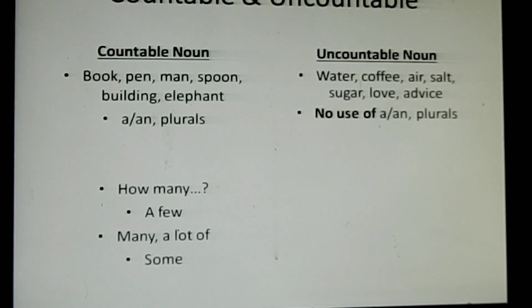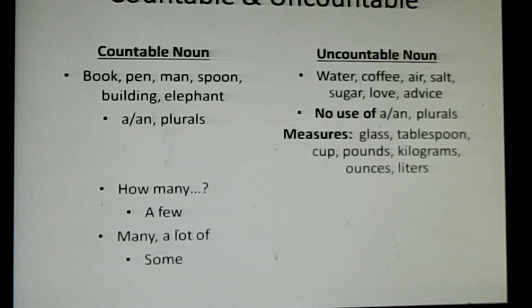Secondly, there is no use of a or an. You cannot say a water. You cannot say an air. You cannot say a salt. Even you cannot put the plurals. So just opposite.